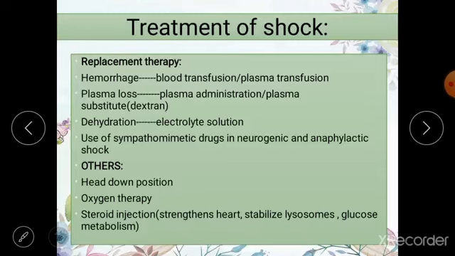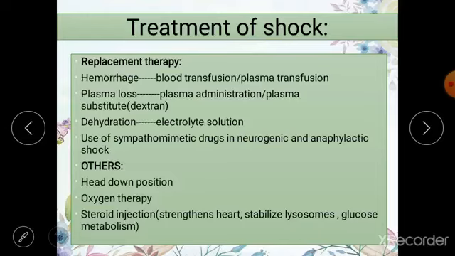And if the patient is suffering from neurogenic shock or anaphylactic shock, you have to use sympathomimetic drugs. What are sympathomimetic drugs? These are drugs which mimic the function of epinephrine and norepinephrine. So, you can also inject some drugs which mimic the effect of epinephrine and norepinephrine, and you can use adrenaline injections and other drugs which can overcome the neurogenic and anaphylactic shocks. You can also give anti-allergy drugs and steroids in anaphylactic shock.